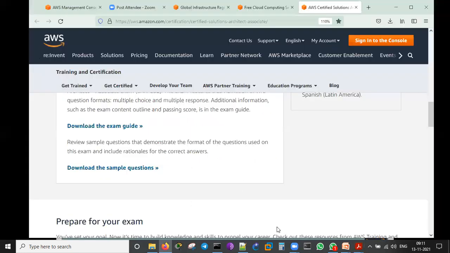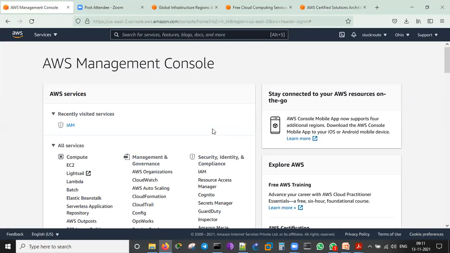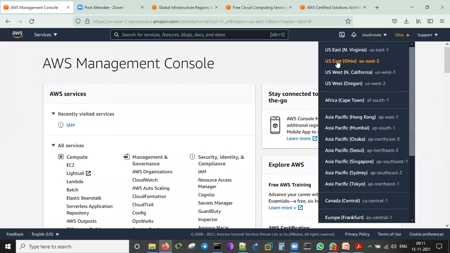Now I would like to show you the management console. I guess everyone can see my screen. This is the management console which I logged in. StuckCrowd is my name. This is my account information. My organization, service quotas, my billing dashboard, credentials, and everything goes on this. I can sign out from here. This is the data center which I'm logged in to currently, US East Ohio. Whenever we create a free tier account, it directly points to Ohio only.